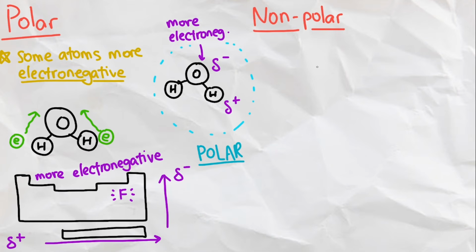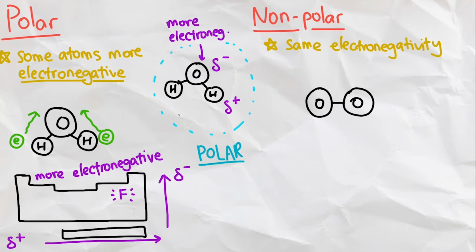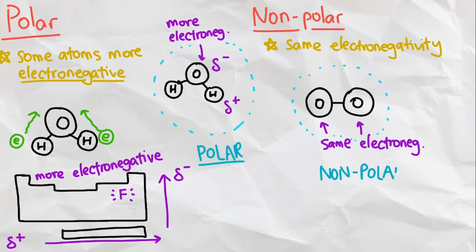A nonpolar covalent bond is generally formed between atoms of similar electronegativity, or usually between two of the same atoms. In the case of oxygen gas, since oxygen is a nonmetal, and two oxygen atoms will have the same electronegativity, the shared electrons don't have a bias towards any particular oxygen atom, making this molecule nonpolar.